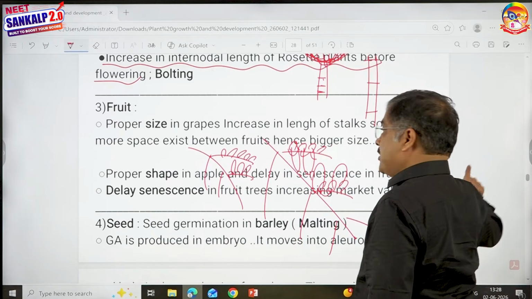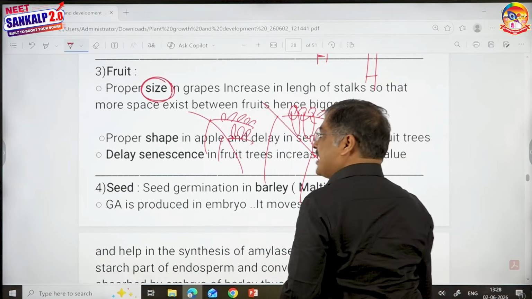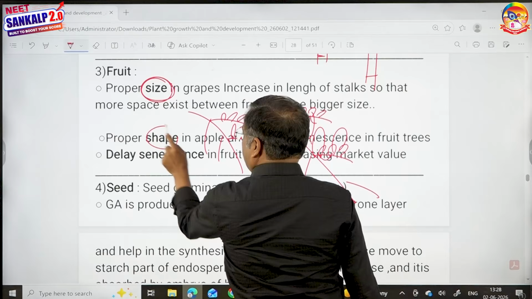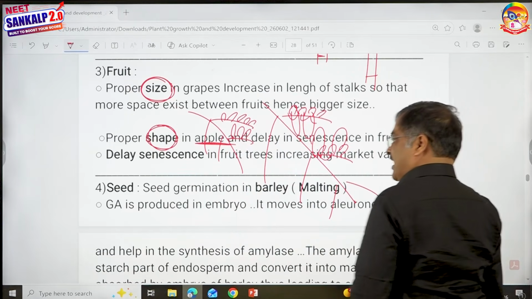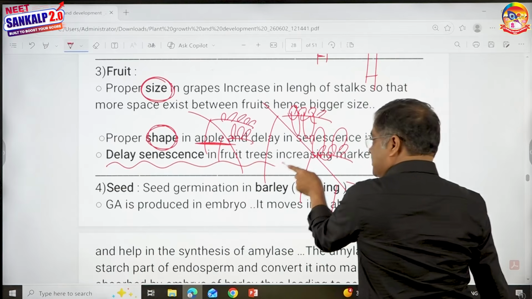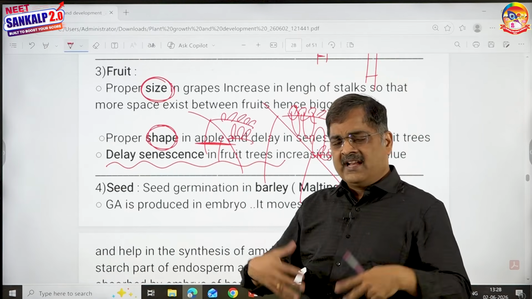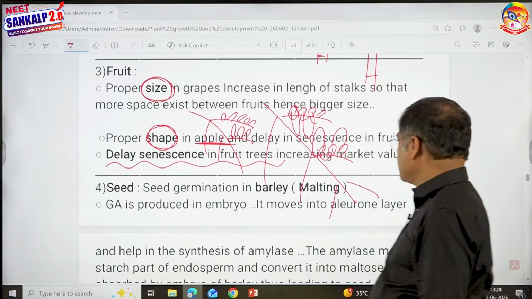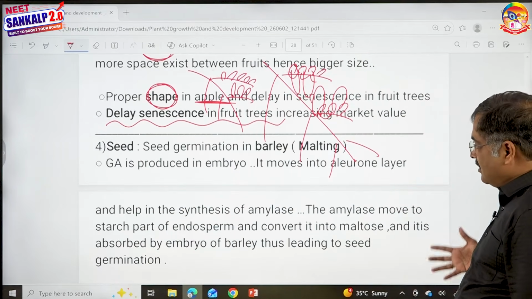So, proper size of fruit in grapes, and it also has a role in proper shape of fruit in apple. They become a little oblong, and they delay senescence, delay aging in fruit trees. When the aging process is delayed, naturally the market value also will be more, because the fruits are seen in some season which is off.